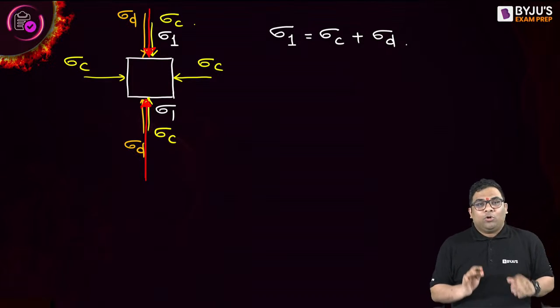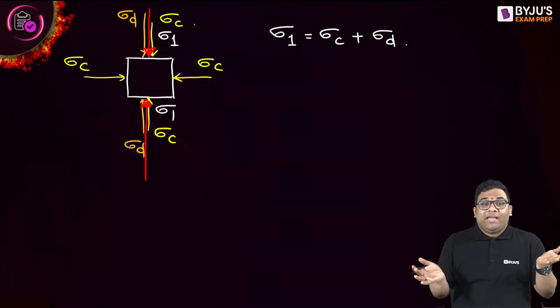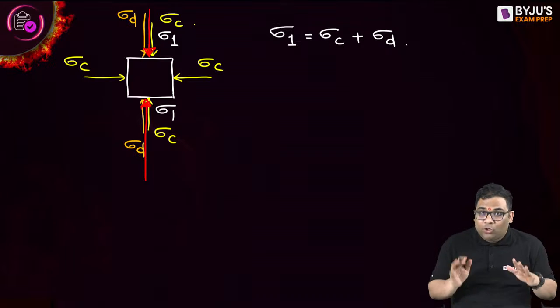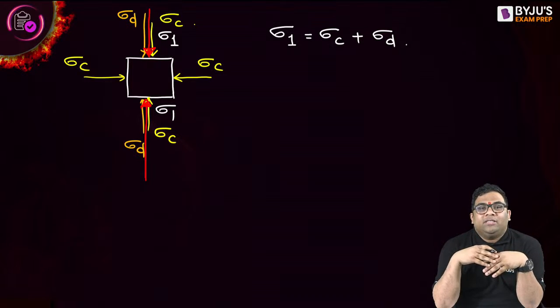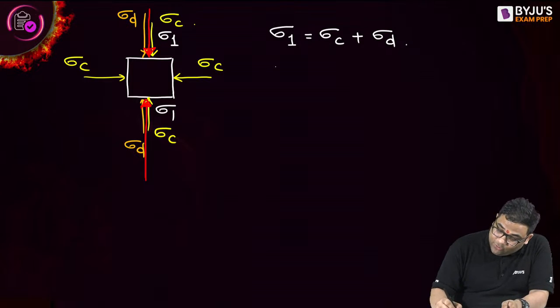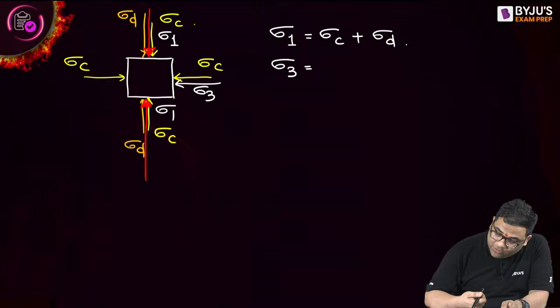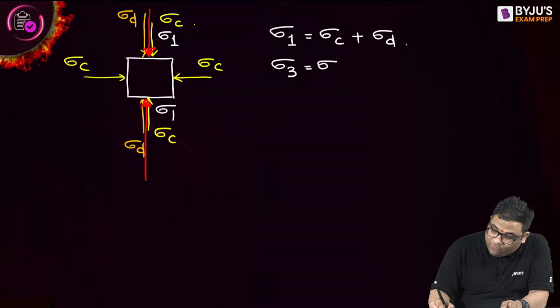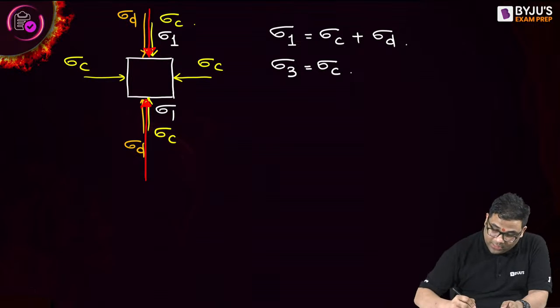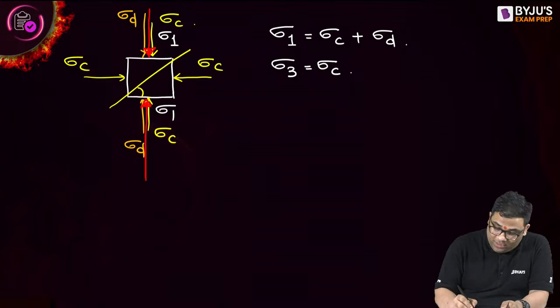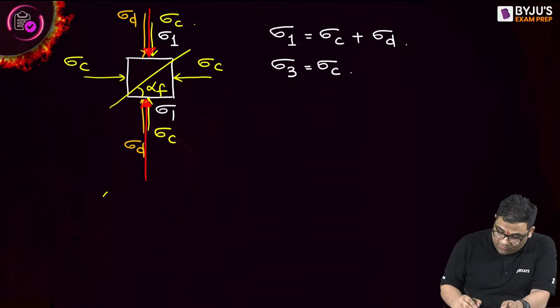This confining pressure is also known as chamber pressure or cell pressure. Why? Because it is applied inside a chamber or cell. So it is known as cell pressure, confining pressure or chamber pressure. And your sigma 3, the minor one, will be equal to the confining pressure. Yes, it's very important. Now, from the failure angle we can find alpha F. Alpha F is 45 plus phi by 2.